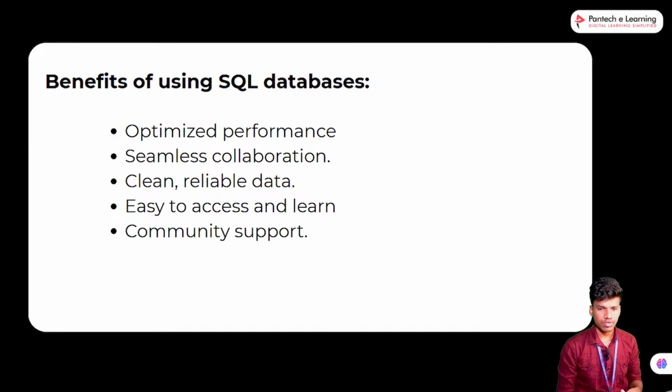Then the clean and reliable data. That means, if I create one visualization, I need similar things. For example, I need sales for our company, only the last 3 months of sales: which department gets how much sales, how much revenue is coming from each department.